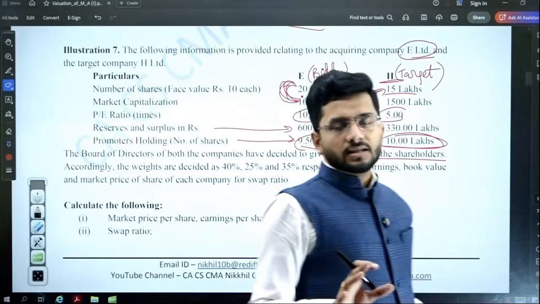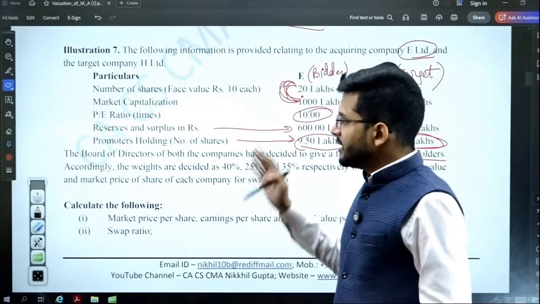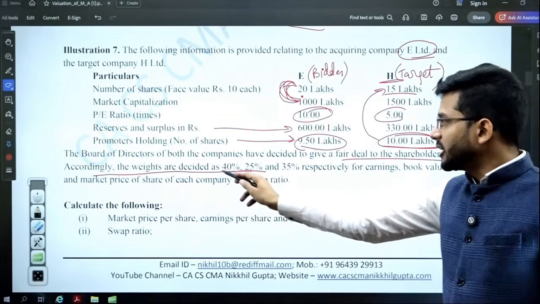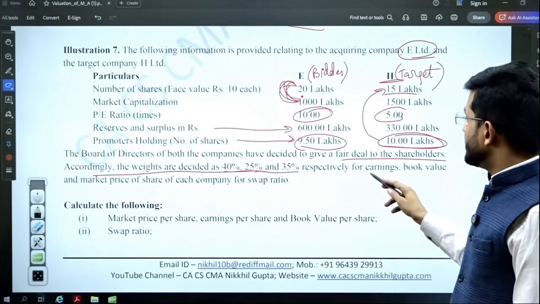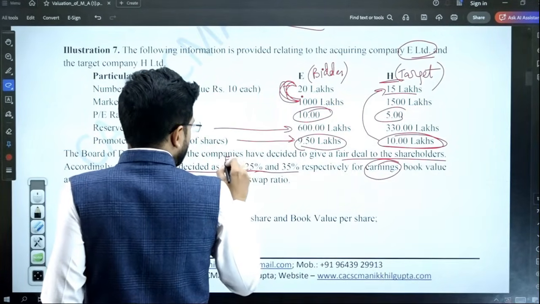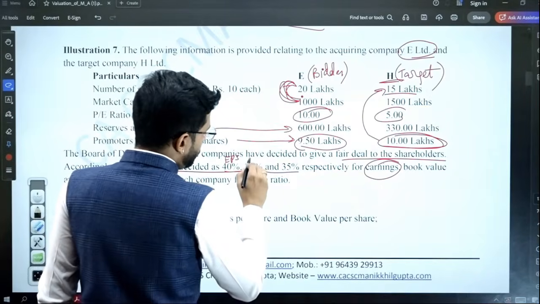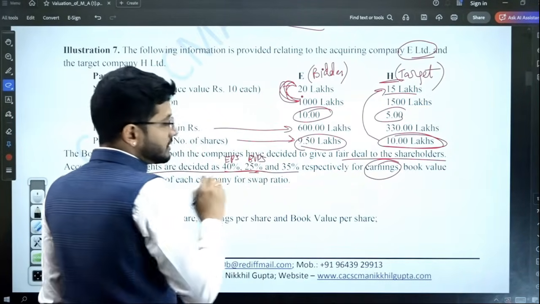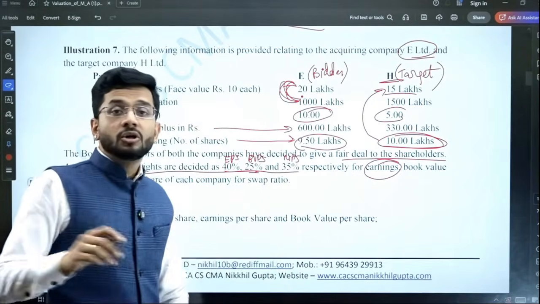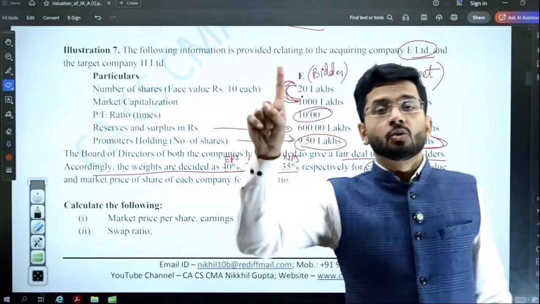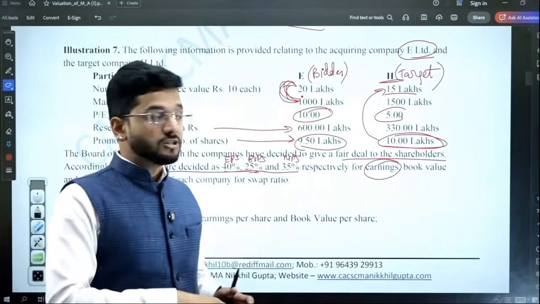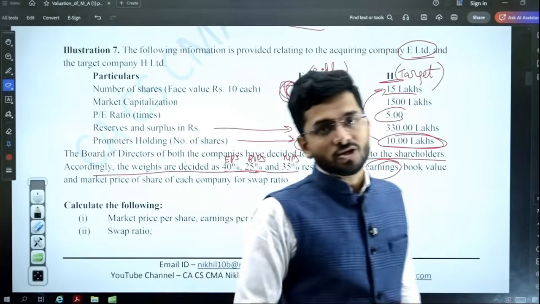Now, H Limited is the target company, E Limited is the bidder company. They are going to decide the swap ratio now. What will be the swap ratio? Accordingly, weights are decided as 40, 25 and 35 respectively for earnings, book value and market price per share. So EPS is to be considered as 40%, book value per share, BVPS, as 25%, and the market price per share as 35%. So in this case, the swap ratio is not computed using only one measure. It is a culmination of many measures. It's a weighted average of many measures according to which the swap ratio or exchange ratio is computed.